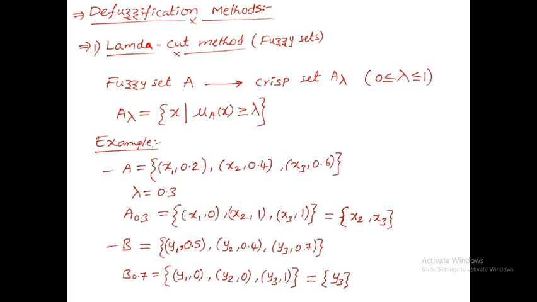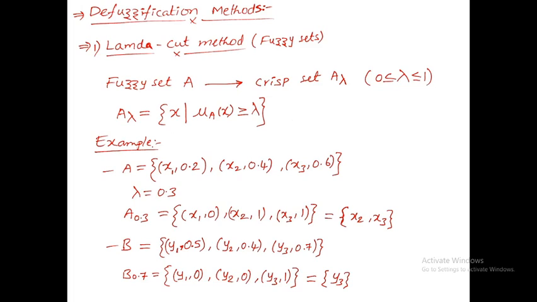Here again you need to compare the fuzzy membership values with the considered lambda. Here I have directly taken B.7. What is the lambda value here? Lambda is equal to 0.7. That means B.7 means lambda is equal to 0.7, B subscript lambda.